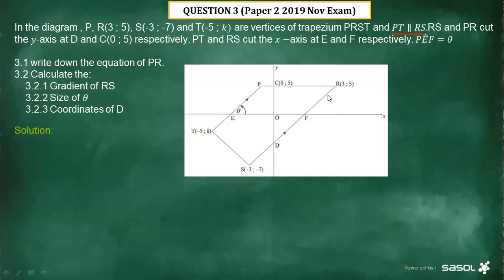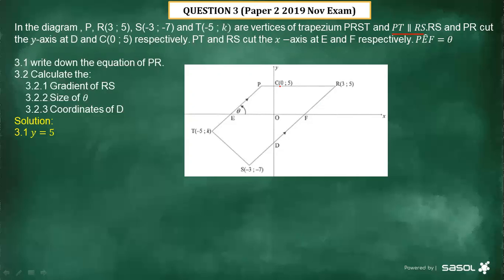All right, let's see what the solution is for this one, 3.1. They are saying y equals 5. Why? Because when you look at this line, it is parallel to the x-axis.